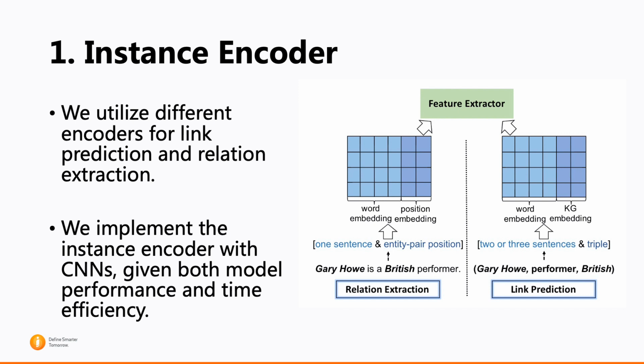Specifically, we utilize different encoders for link prediction and relation extraction. We implement the instance encoder with CNNs, given both model performance and time efficiency.